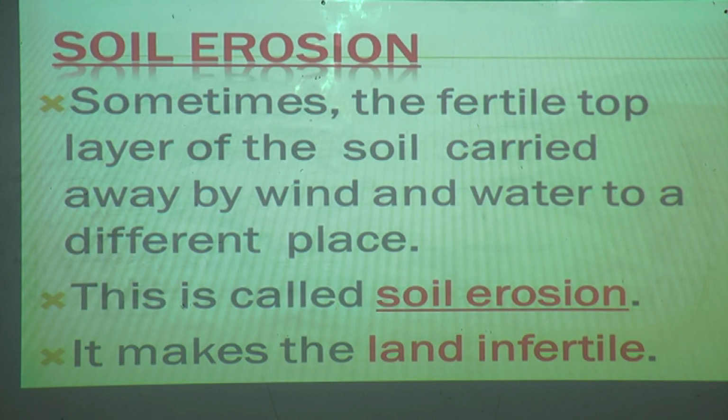It is all carried with the wind and water to some other place. That is called soil erosion.